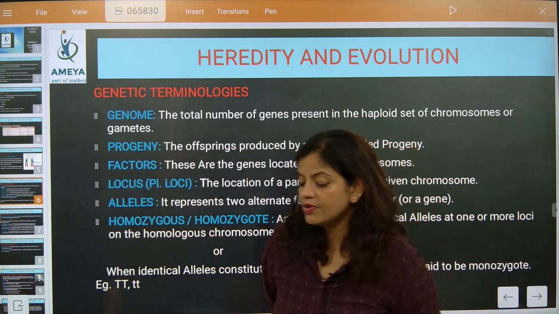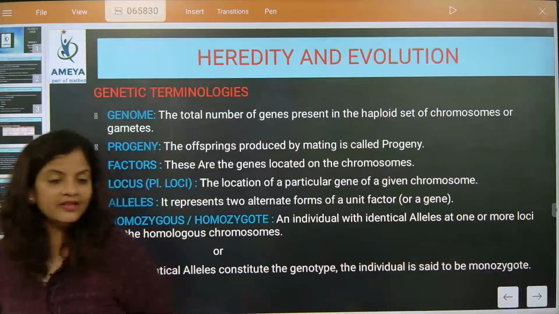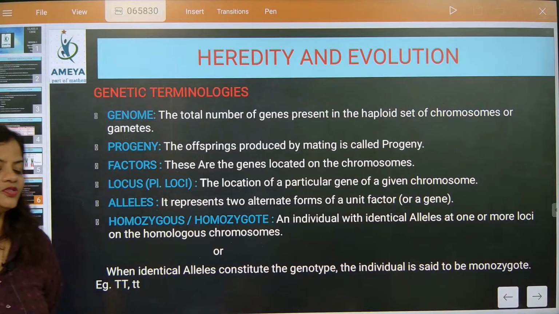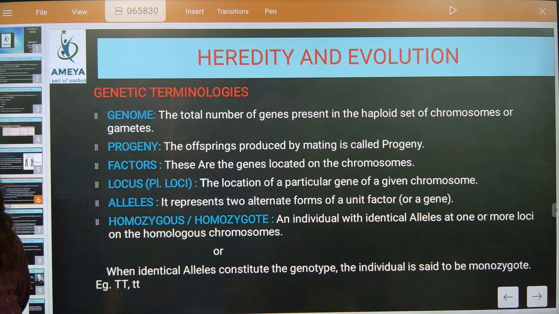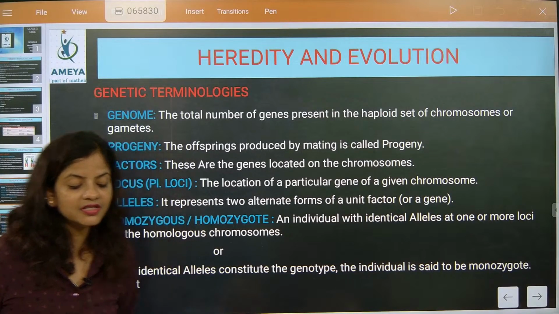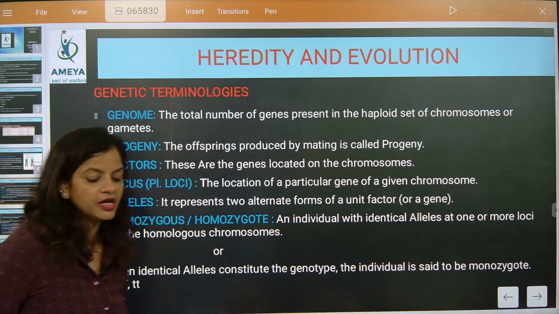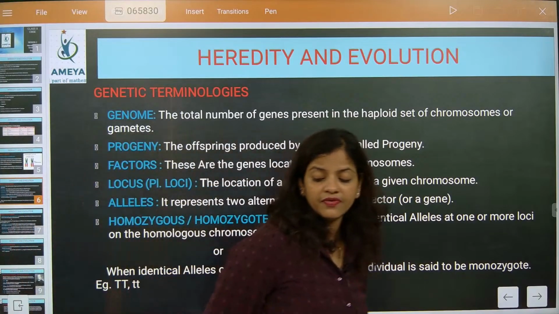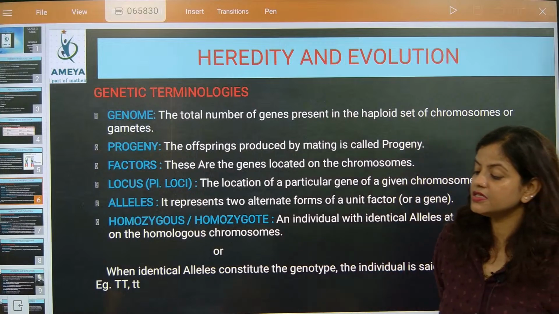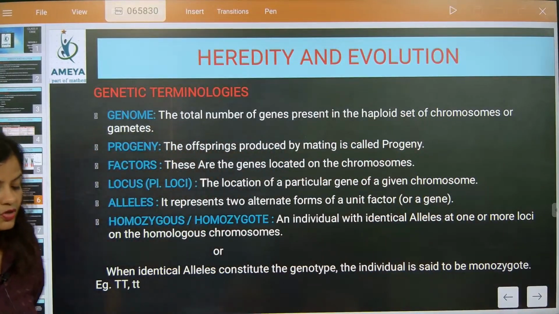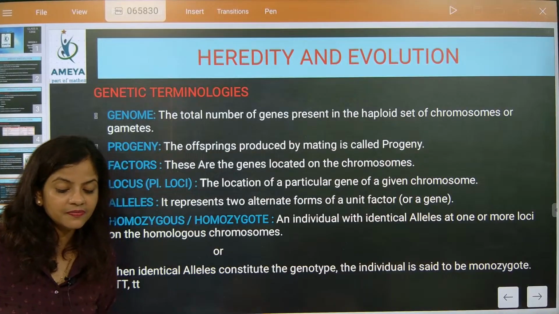You might have seen Harry Potter. How many of you have seen it? In that they talk about pure blood and mixed blood. That is the purity. So when all the alleles have the same type of trait, it is considered as pure breed. Understood? For breeding, I will explain that part. If it is the same type, it will be considered as the pure one. Yes, pure breed.